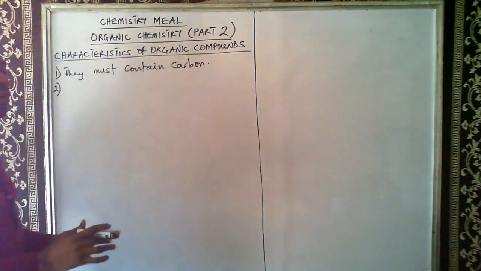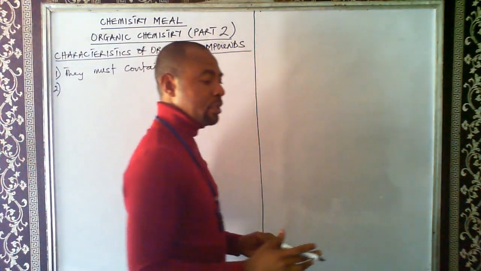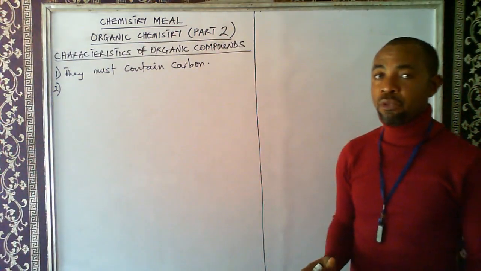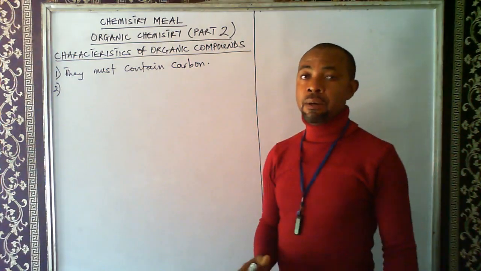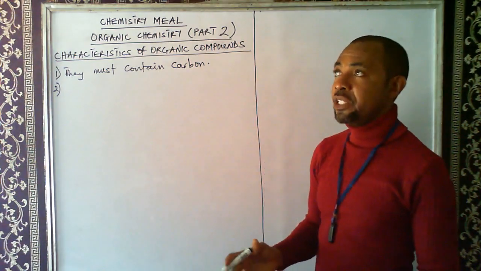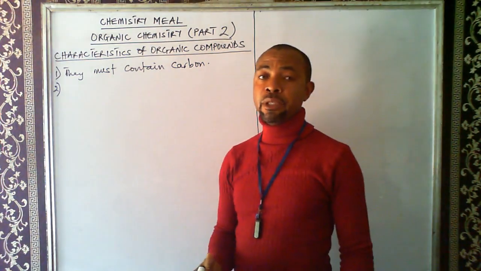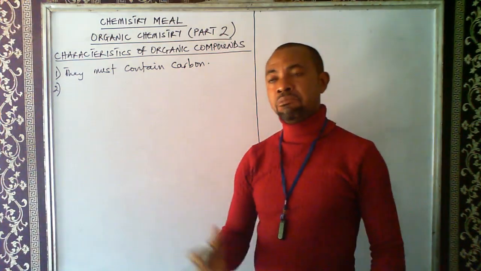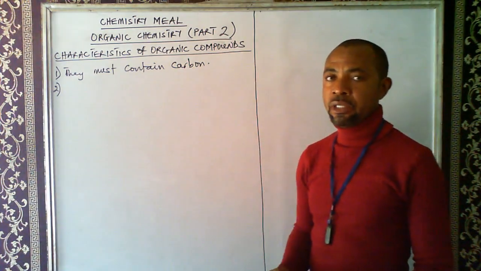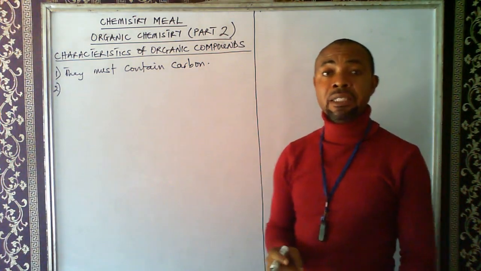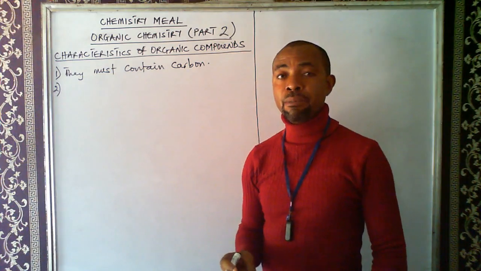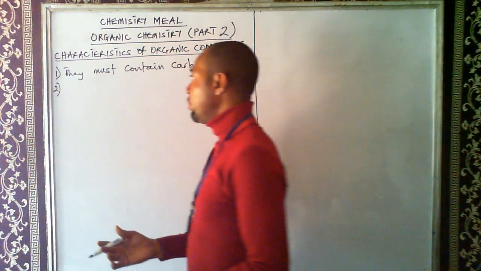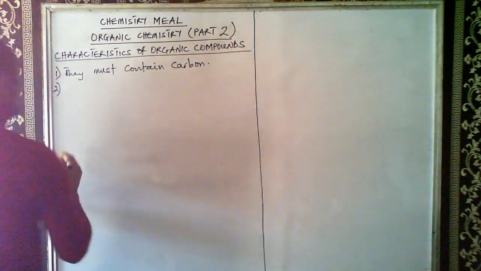Number two, they are formed through covalent bonding. They are mainly formed through covalent bonding. In the basic knowledge of chemistry, we know we have different types of chemical bonding. We have the electrovalent or ionic bond. We have the covalent bond. Then we have other bonds like the hydrogen bond, the metallic bond, and so on. But the bond that is dominant in organic compounds is the covalent bond, because we have sharing of electrons in most organic compounds.